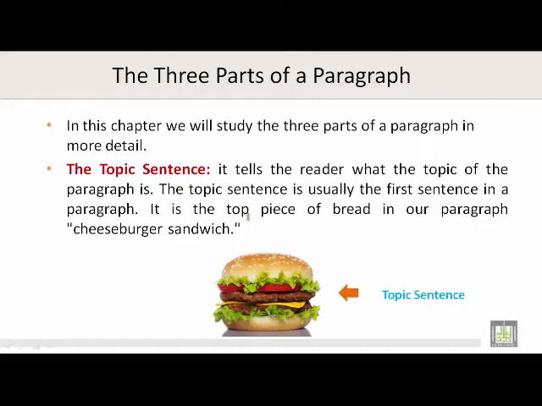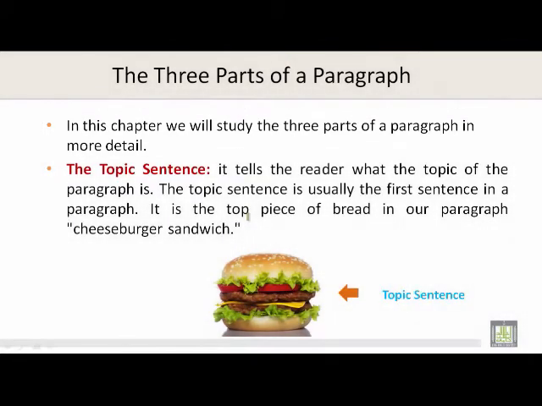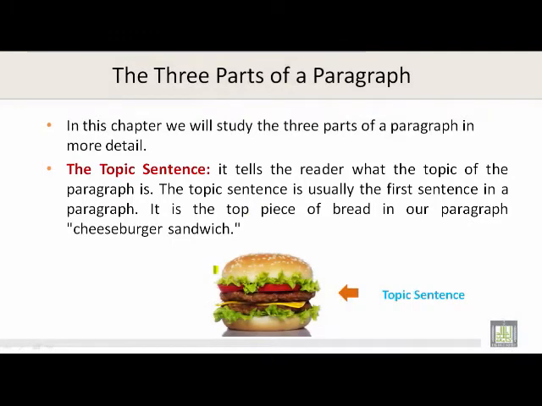The three parts of a paragraph. In this chapter, we will study the three parts of a paragraph in more detail. The topic sentence. It tells the reader what the topic of the paragraph is. The topic sentence is usually the first sentence in a paragraph.